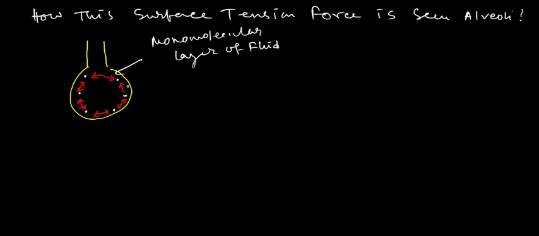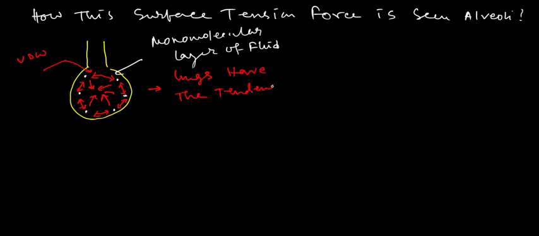Each of the molecules in the lungs alveoli attract each other in this fashion, and these forces are usually called van der Waals forces. These forces also come into operation in this direction. So lungs have the tendency to be collapsed.